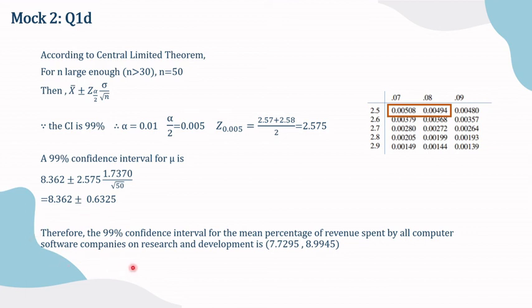Therefore, the 99% confidence interval for the mean percentage of revenue spent by all computer software companies on research and development is 7.7295 to 8.9945. This is the end of our presentation. Thank you for your attention.